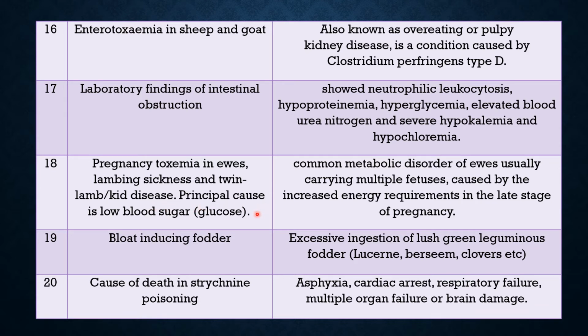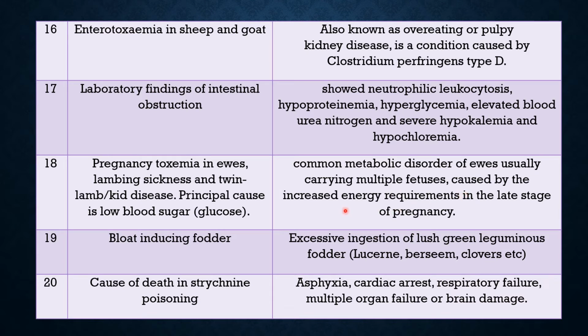The principal cause is low blood sugar or glucose during the later part of the pregnancy. Now, how does this occur? Pregnancy toxemia is a common metabolic disorder of ewes, usually carrying multiple fetuses.